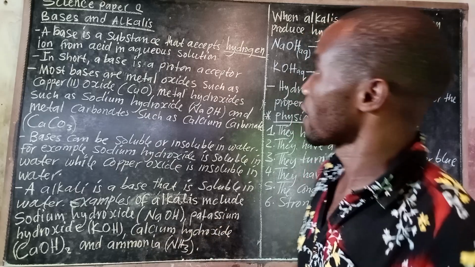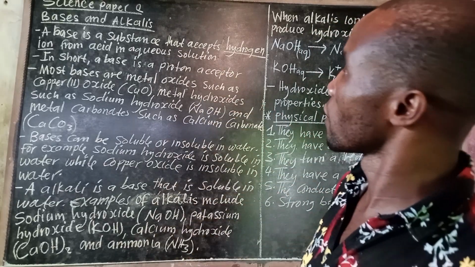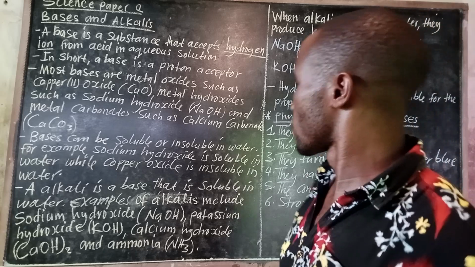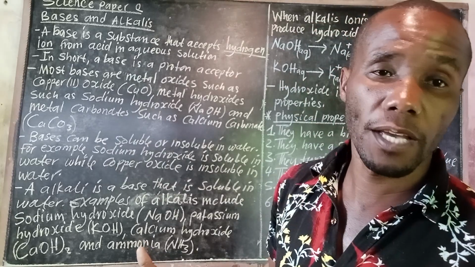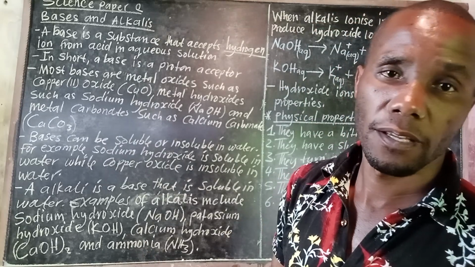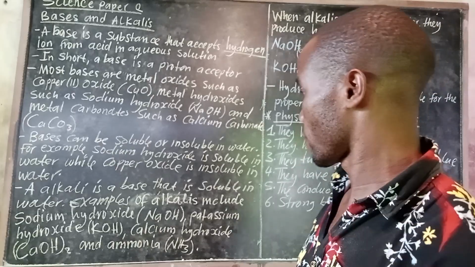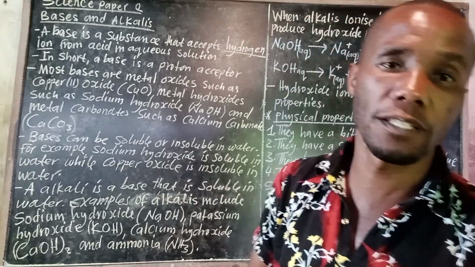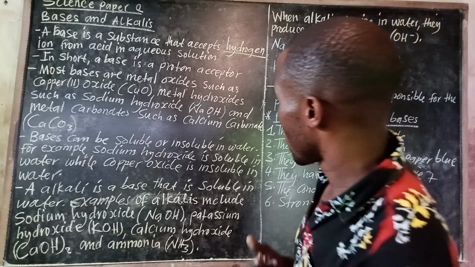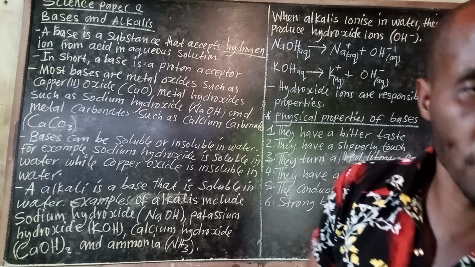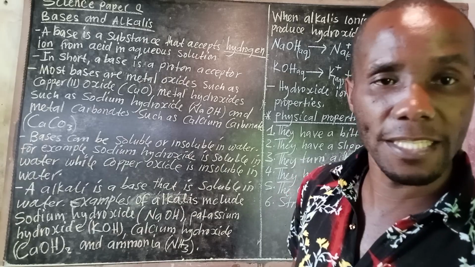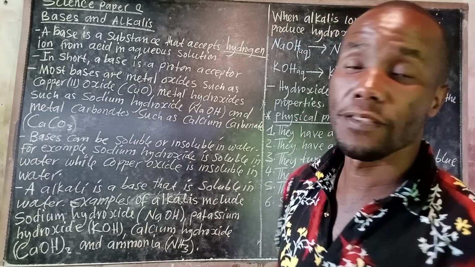Let us also look at alkali as the subtopic indicates. So an alkali is a base that is soluble in water. So an alkali is a base, and that base is soluble in water. Examples of alkalis include sodium hydroxide, that is an alkali. Then potassium hydroxide. Then we also have calcium hydroxide as well as ammonia. All these, they are alkalis.